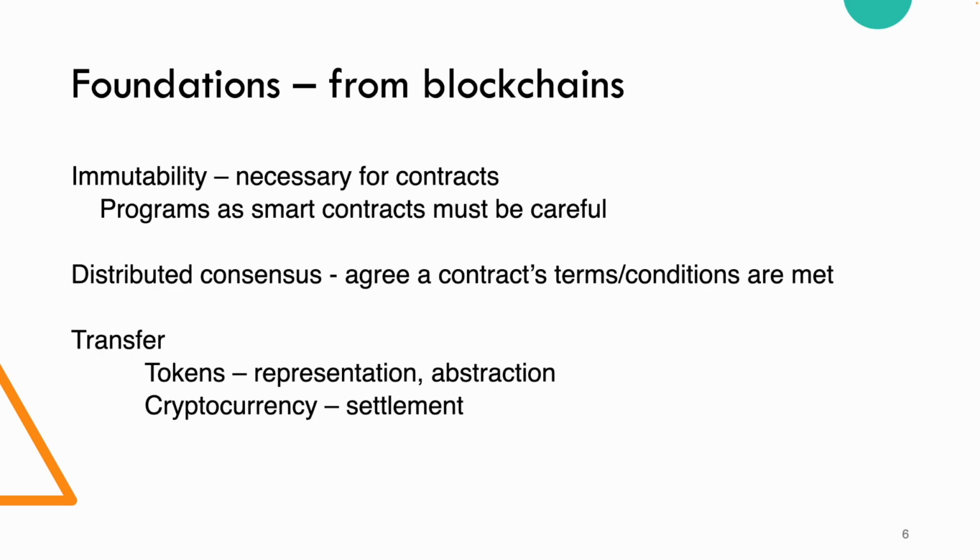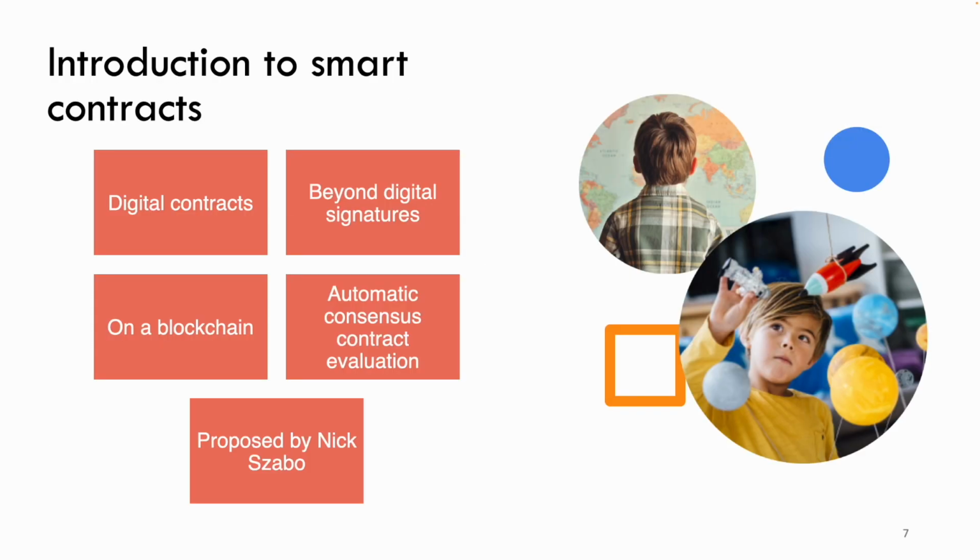That's not too different from a regular contract. In the traditional contract, you end up in a trial by a jury. These are a bunch of strangers, almost by desire and need, and they would agree that the terms and conditions have or haven't been met. Finally, in our case, we're going to transfer tokens or cryptocurrency, and in our example today we'll talk about simple cryptocurrency, that is to say Stacks coins.